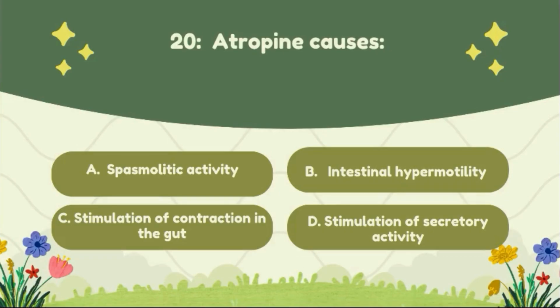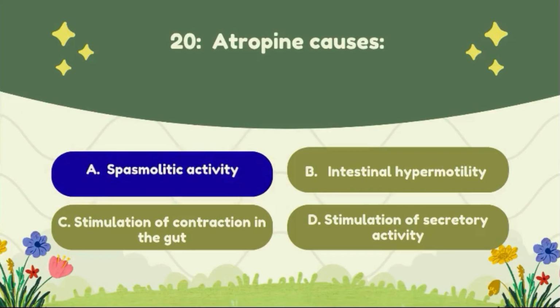Question number 20. Atropine causes: option A, spasmolytic activity; option B, intestinal hypermotility; option C, stimulation of the contraction in the gut; option D, stimulation of excretory activities. The correct answer of this question is option A, spasmolytic activity.